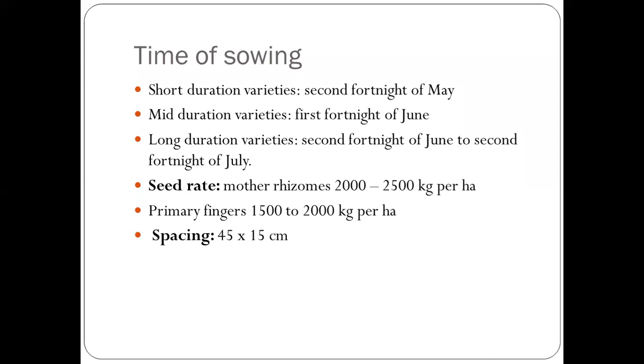After that, what is the seed rate? Mother rhizomes of 2000 to 2500 kg per hectare are required, whereas primary fingers of 1500 to 2000 kg per hectare are required, and the spacing required is 40 into 15 centimeters.